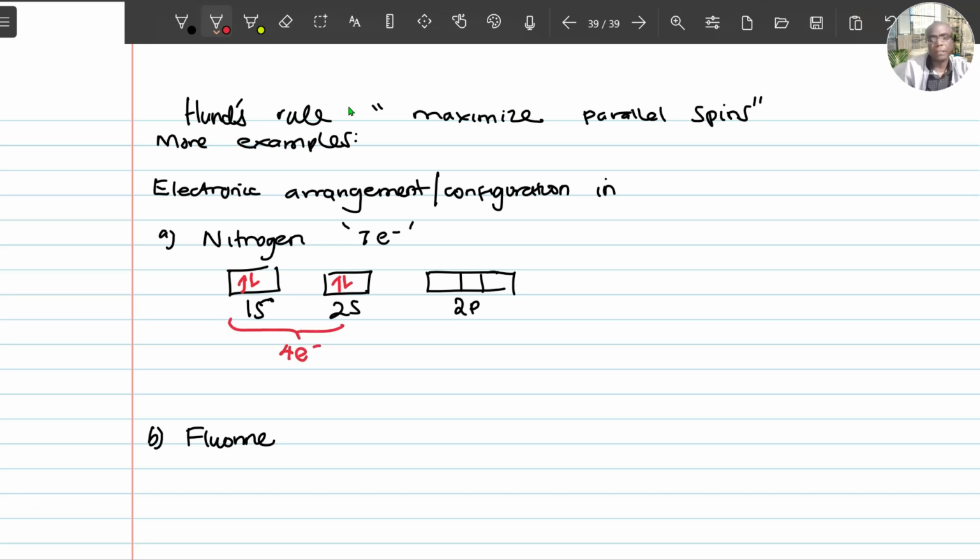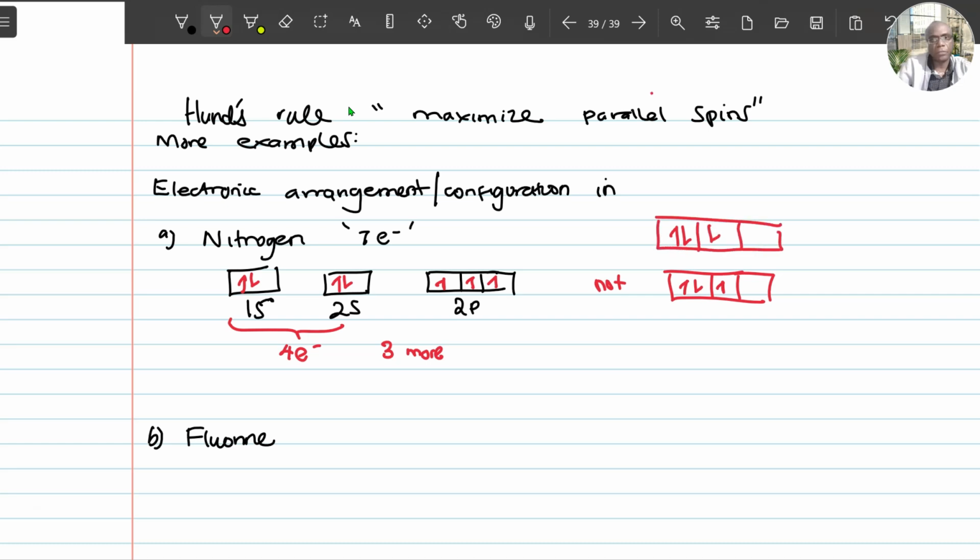You have to pair them, but with opposite spin, ms -1/2, ms +1/2. I'm left with 3 more. So for the 3 more, I will put them like that, not like that, not even like this.